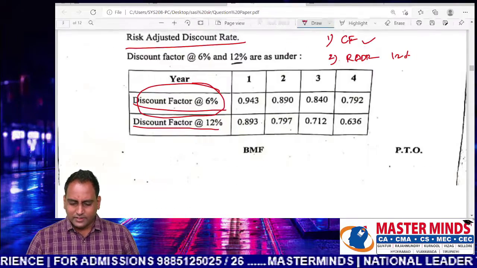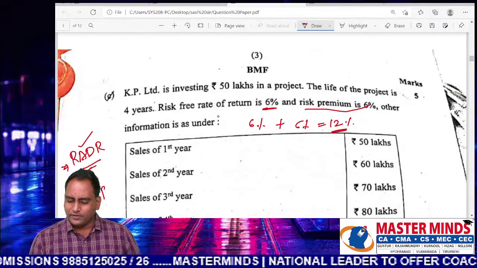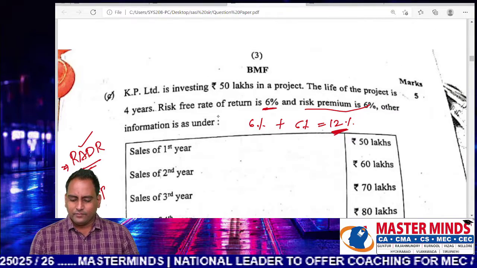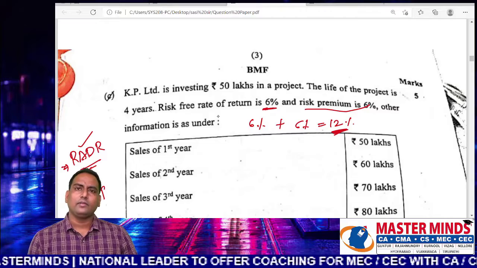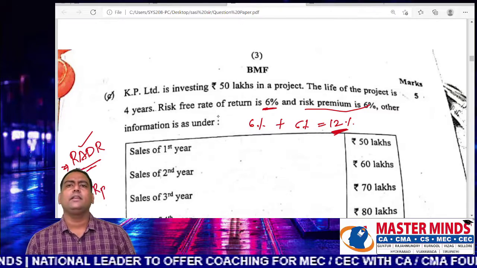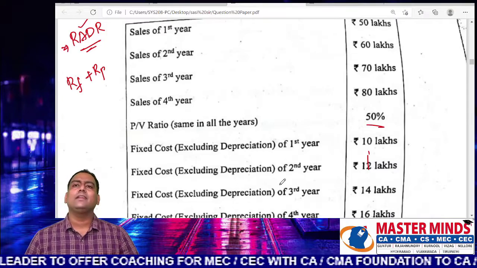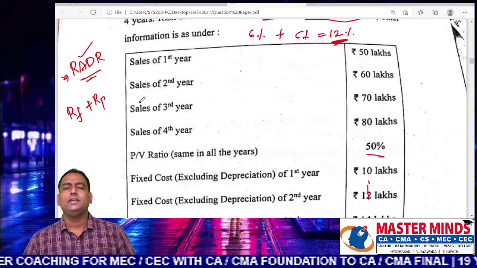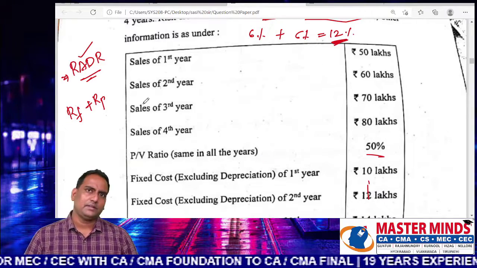The question which is given in the examination straight away provides the RADR. There is a single discounting rate for a given level of risk. 12% is the required return from the project. So RADR is clearly defined. They are testing cash flow estimation. So the student can estimate these cash flows with ease because they learned the estimation of cash flows in the investment analysis.